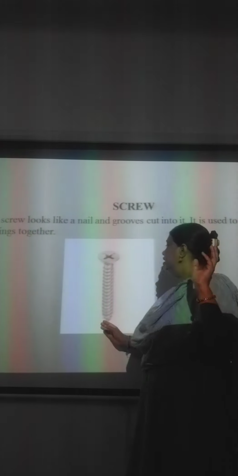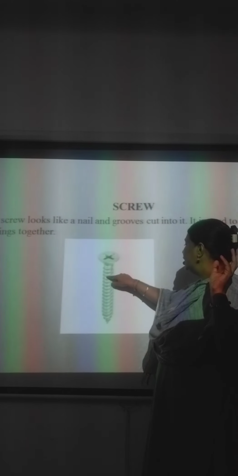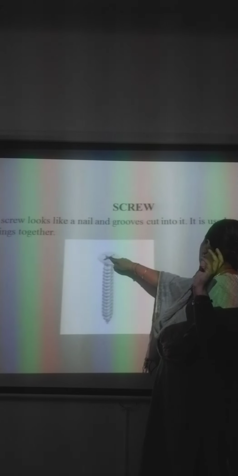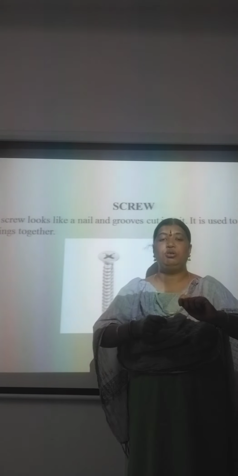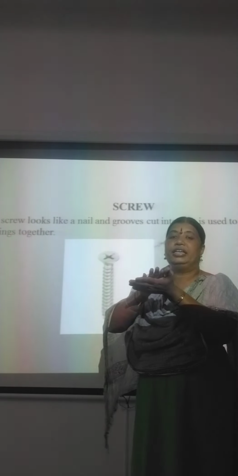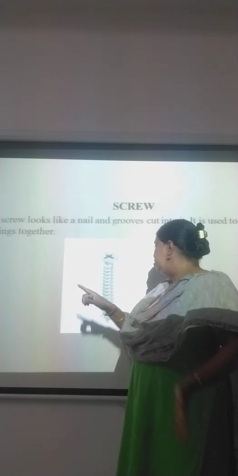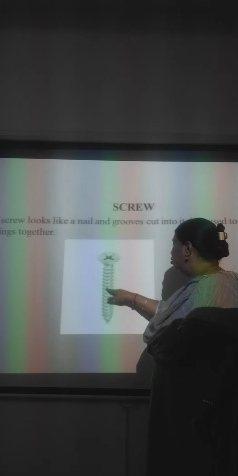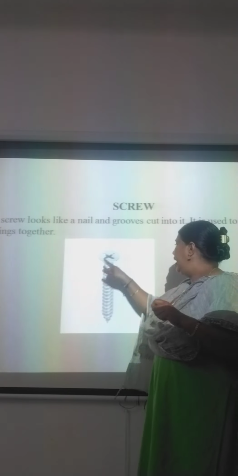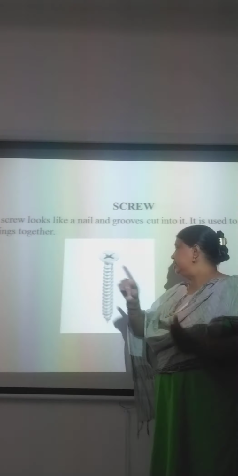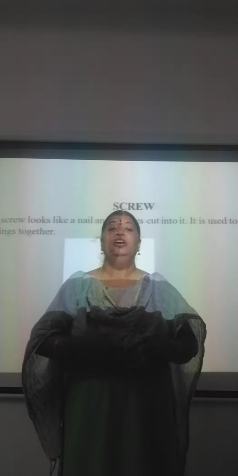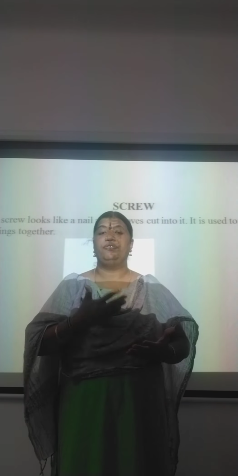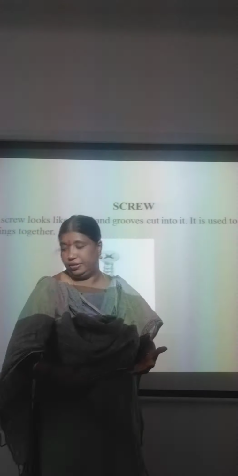Next is a screw. Generally we can see such screws. A screw looks like a nail. It has some grooves and a cut into it, and it is used to hold things together. I'll tighten it with a screw. What is the screw doing? It is holding two objects together. So this circled part, the groove, will allow it to go inside, and we fix the two objects using a screw. Understood, children? So these are all the simple machines which we have made to do our work easier, faster and quicker.